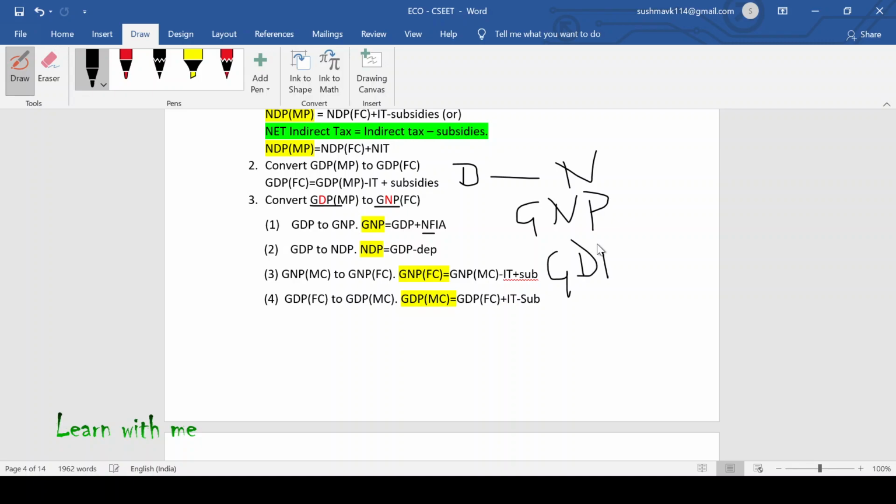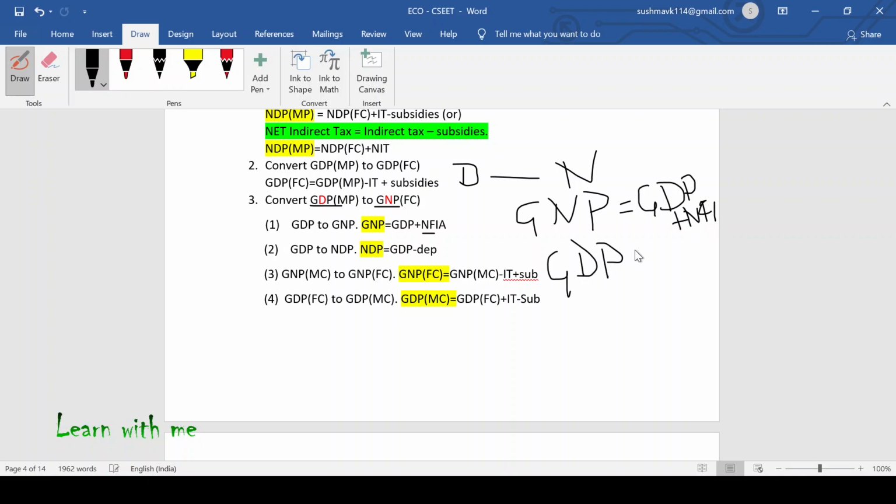Then you can calculate factor cost and market price. Now, in order to get GNP, from GDP, you have to add NFIA, isn't it?